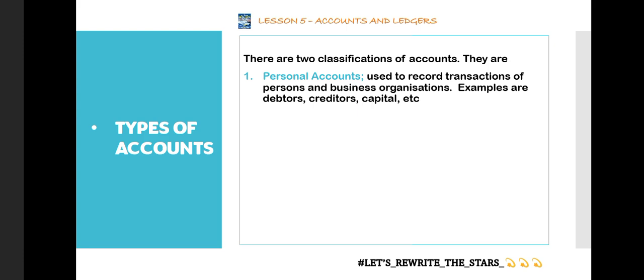So if you are a business and you want to record this person's transaction, just so that you'll be able to remember that this particular person is owing me, when you write the name of the person in your books and you are recording those transactions, that is what we refer to as an account. When you also purchase an item from someone or a firm, and you don't pay for it at the moment, in order for you not to forget who you are owing, and so that you'll be able to trace the exact amount you are owing the person, you have to create an account. And that is the person we are referring to here as a creditor.